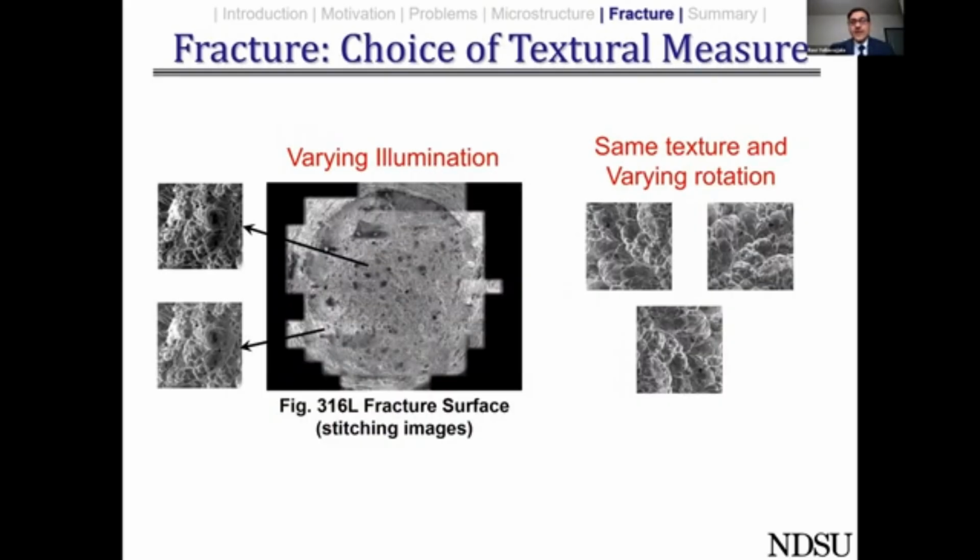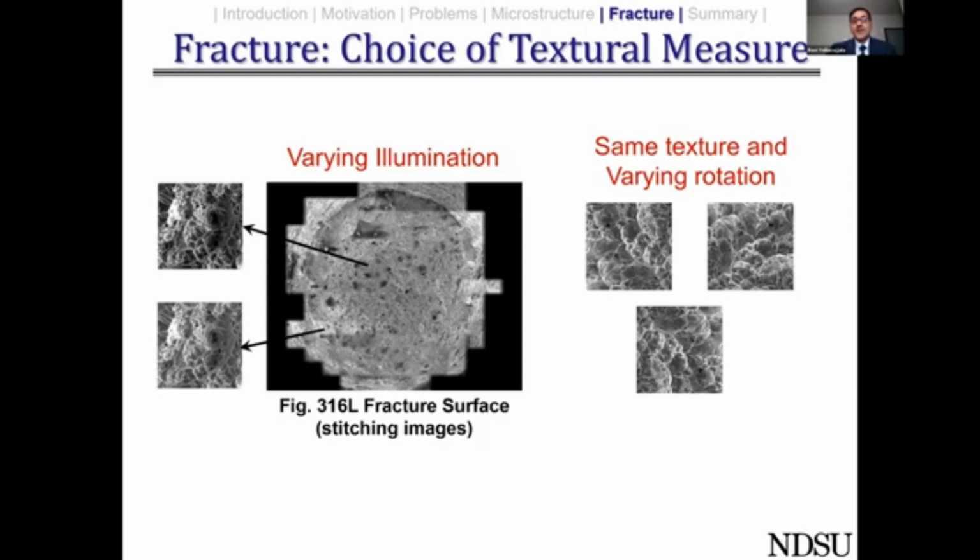So when we came to the fracture problem, there are 2 unique problems associated with this, in addition to the problems that we solved for the microstructure characterization problem. In the case of fracture surfaces, we don't polish the surface, we use the fracture surface as it is. So there is a good scope for variation in the illumination condition from one spot to another spot, creating huge confusion to the computer intelligence.